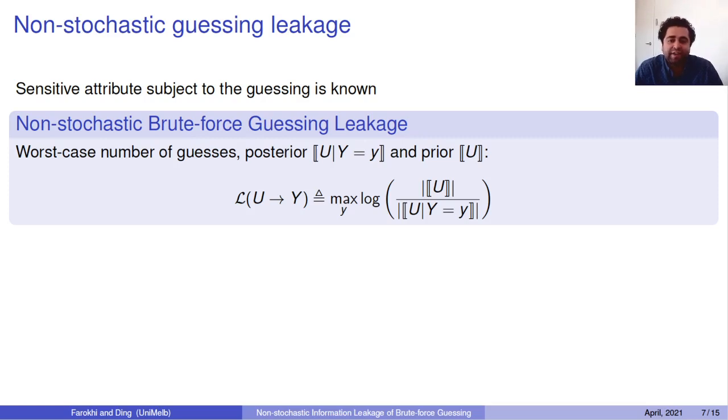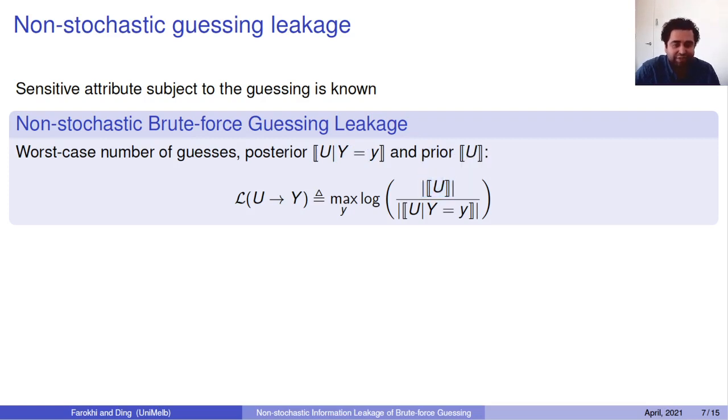Now, let's get to guessing and understand non-stochastic guessing leakage, okay? So assume that we have an adversary interested in understanding what the realization of uncertain variable u is, while having access to the realization of y. So if the adversary were to guess the realization of u without knowing y, they need to make at most this number of guesses, okay?